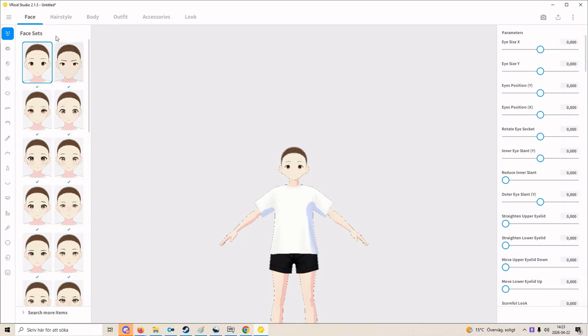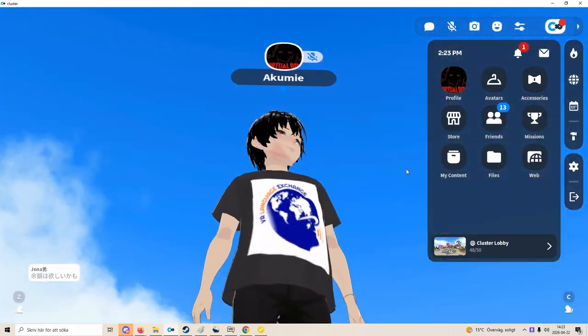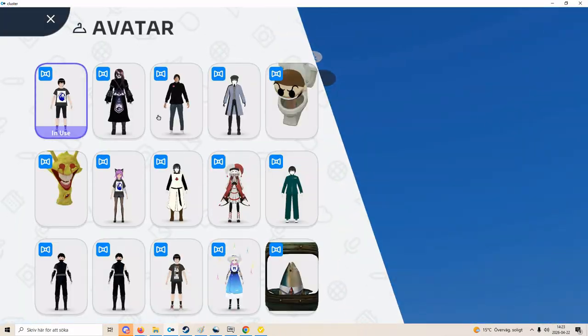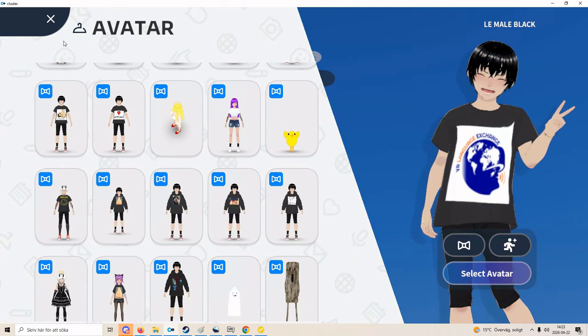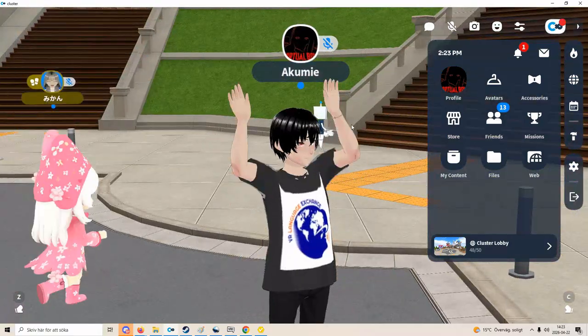There is a third-party app called VRoid Studio that makes .vrm avatars. VRoid Studio mostly makes humanoid avatars. If you want an easy way to upload VRM avatars and it just works out of the box without needing Unity, you use Cluster. Because again, you upload to the website in 30 seconds. You can see my avatar, it just works. Here are my avatars. Some are sent to me, some I found online for free. But you can see again, no problem, no errors, it just works.